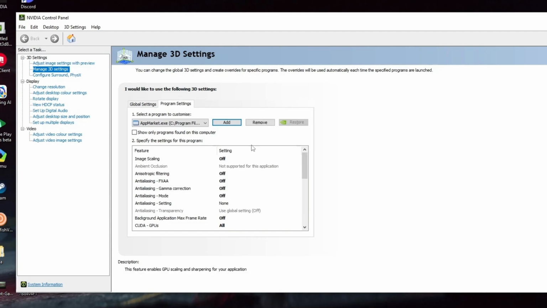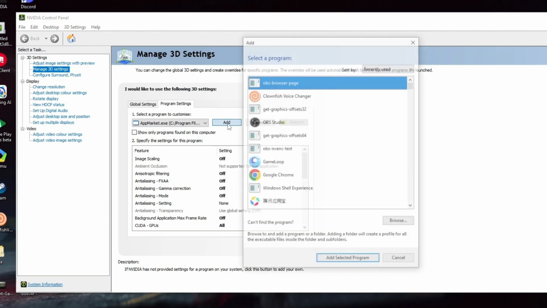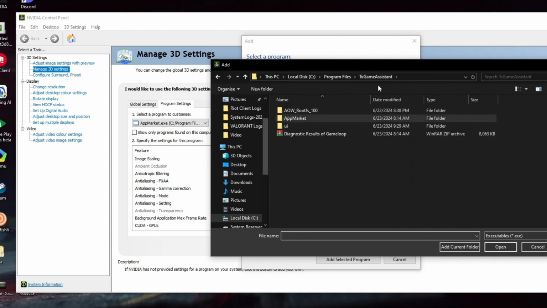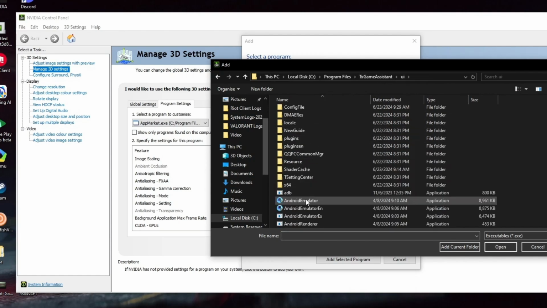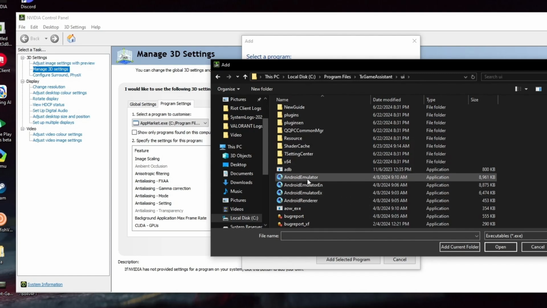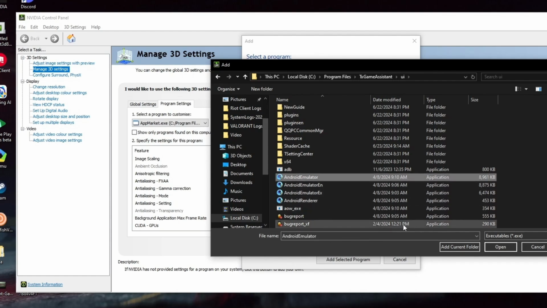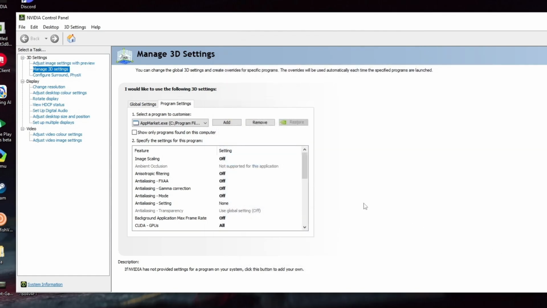That's the first step. Now we need another program over here which is more important. Click on add once again, click on browse, and this time you need to click on the TX gaming assistant and then UI. Basically here is the emulator, Android emulator, and Android emulator EN, meaning maybe English or something, and then Android emulator EX, Android render. You need these 5 files over here. So step by step, add the first one.